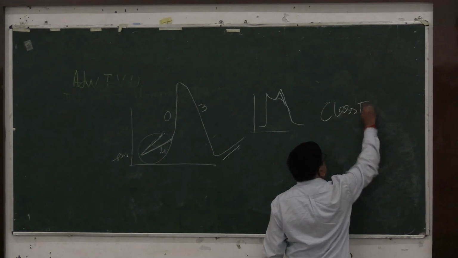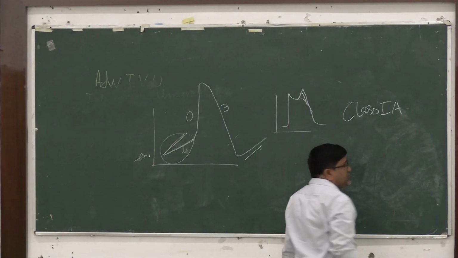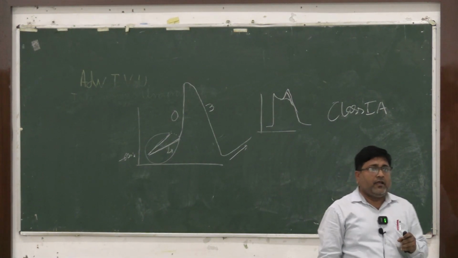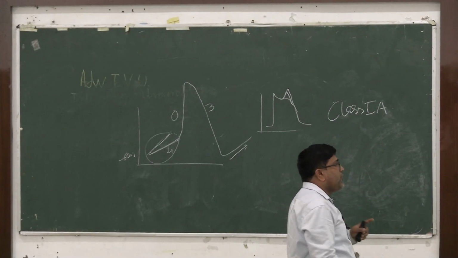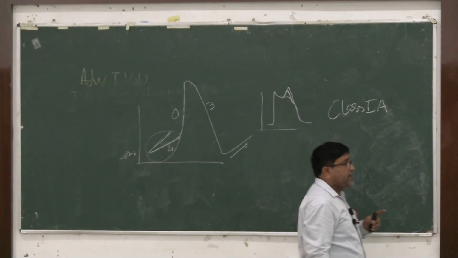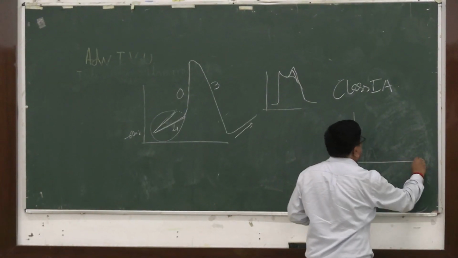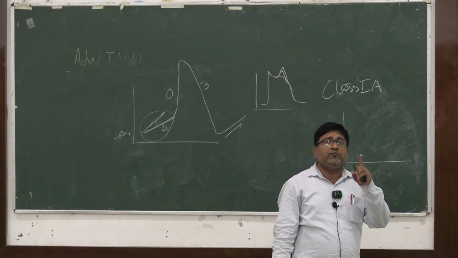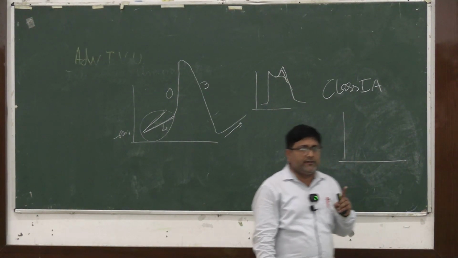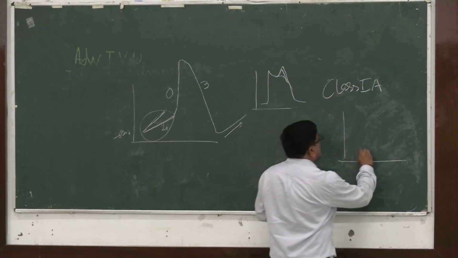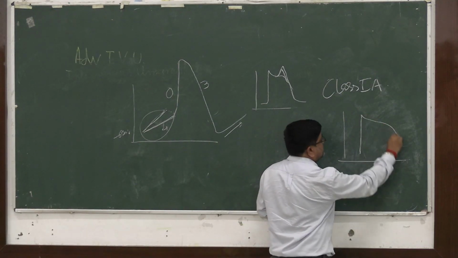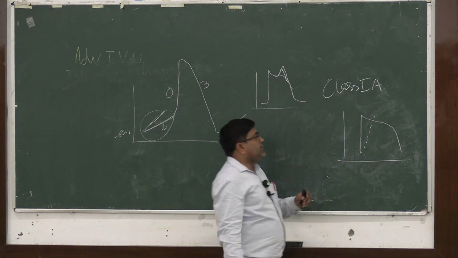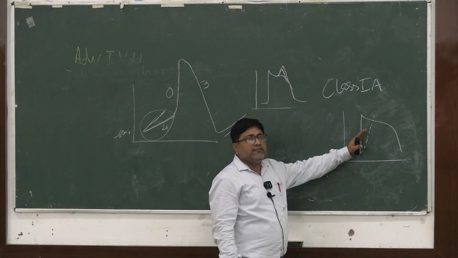Now, coming to the class 1A drugs, they basically block the sodium channel in the open state. Now, what happens due to the blockade of the sodium channel? Phase 0 of the cardiac action potential is caused by the opening of the sodium channel. Now, when the sodium channel is blocked, the rate of phase 0 depolarization is decreased.